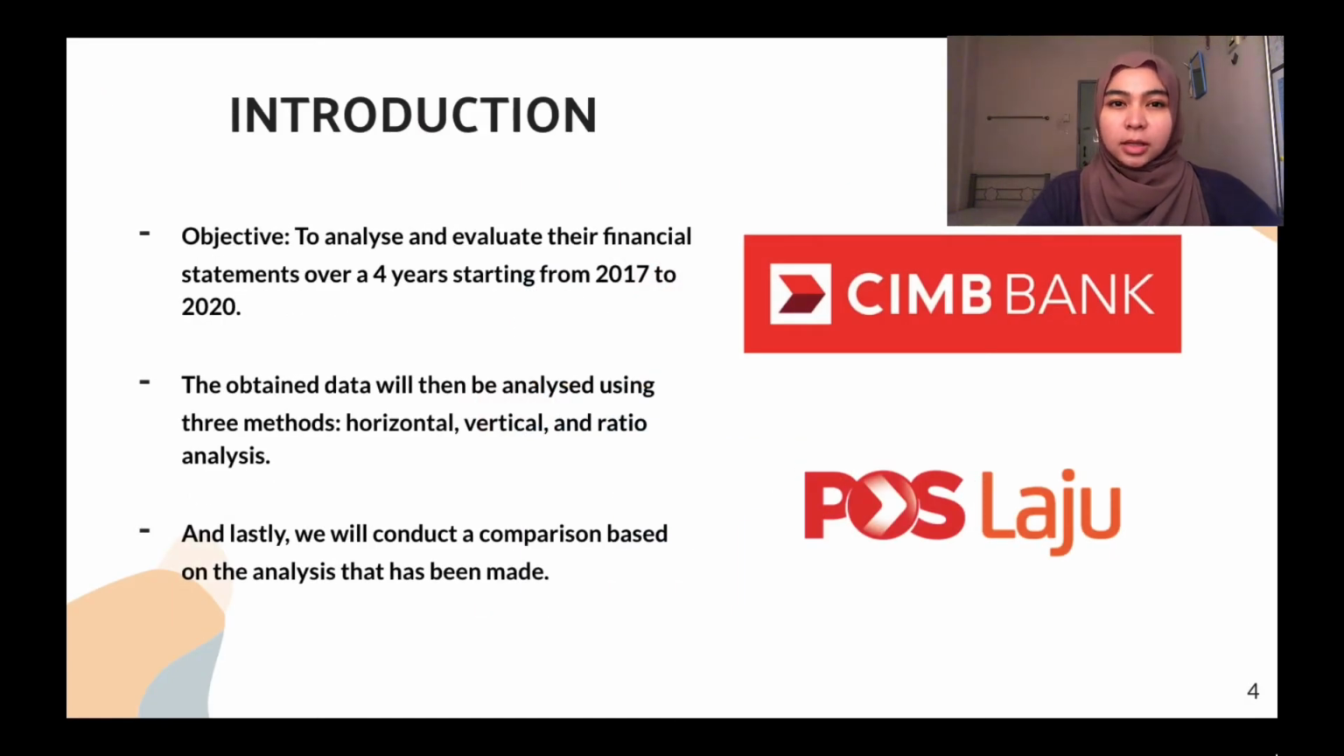Before we begin, allow me to have a brief introduction. Our group has chosen Pos Malaysia Berhad and CIMB Group Holdings Berhad for this project to be analysed. Our objective is to analyse and evaluate their financial statements over 4 years, starting from 2017 to 2020. Then, the obtained data will be analysed using 3 methods: horizontal, vertical, and ratio analysis. And lastly, we will conduct a comparison based on the analysis that has been made.